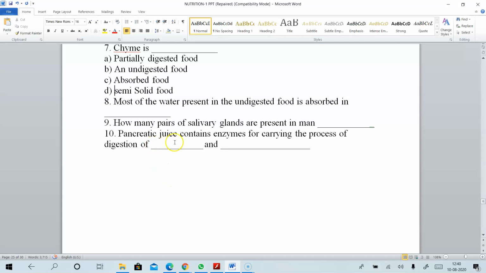Next, pancreatic juice contains enzymes for carrying the process of digestion of dash and dash. As I said, in the liver the fats are digested. But coming to the pancreatic juice, what are the enzymes that make the food to be digested? Pancreatic juice contains enzymes for carrying the process of digestion of dash and dash.